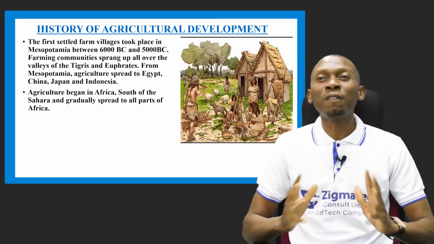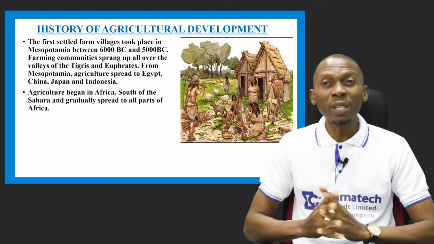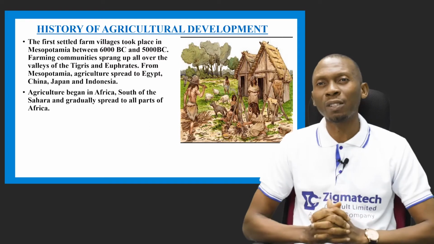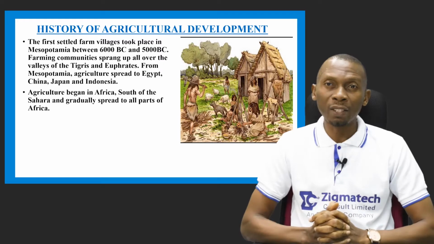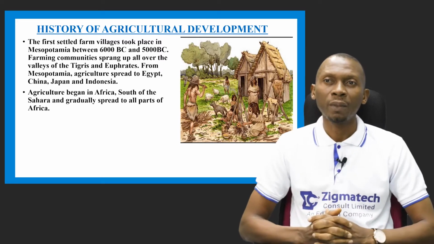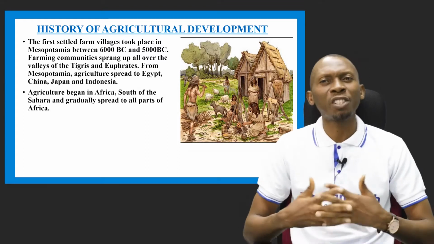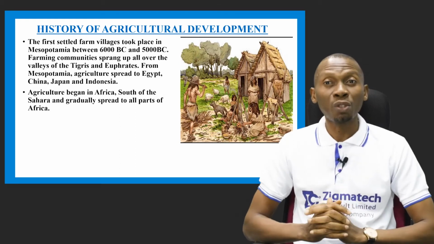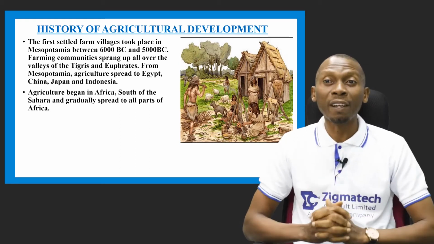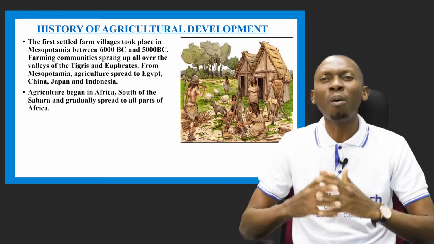Now, the first settled farm villages took place in Mesopotamia. That was between 6000 BC and 5000 BC. Now, so many farming communities sprang up all over the valleys of the Tigris and Euphrates. And now from Mesopotamia, agriculture spread to Egypt, China, Japan, and Indonesia. Now, it's also interesting to know that agriculture began in Africa, at the south of the Sahara, and gradually spread to all parts of Africa.